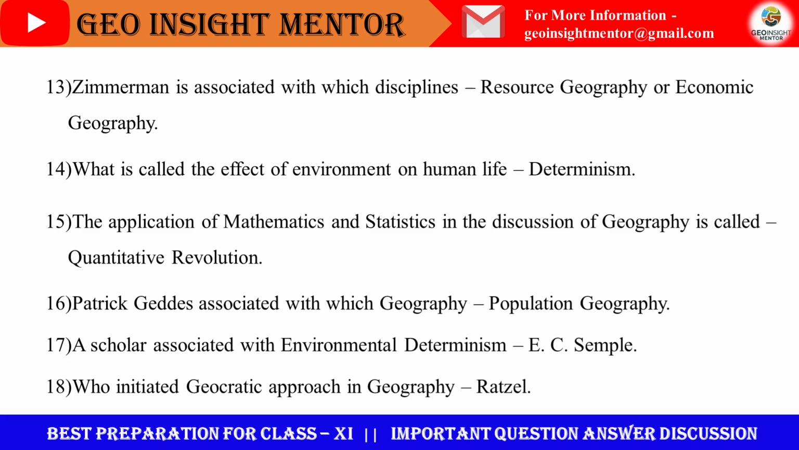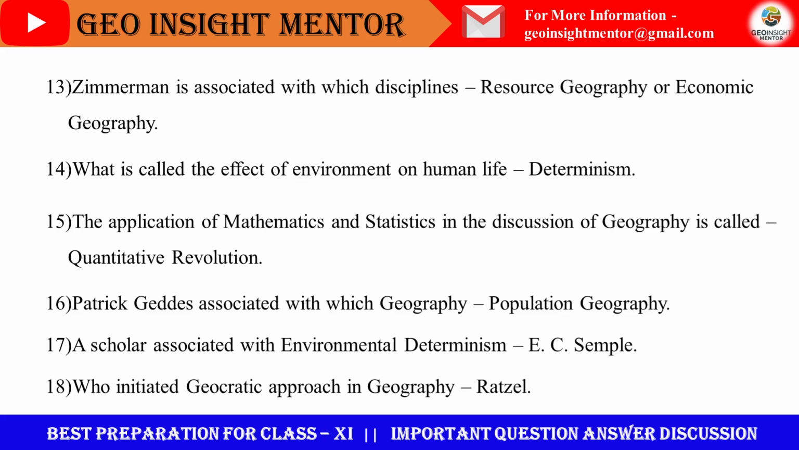What is called the effect of environment on human life? It is called determinism. The application of mathematics and statistics in the discussion of geography is called quantitative revolution. This is called quantitative revolution. Patrick Geddes associated with which geography? The answer is population geography. Now come to the point of population geography. It is the geographical analysis of all the characteristics of human population.